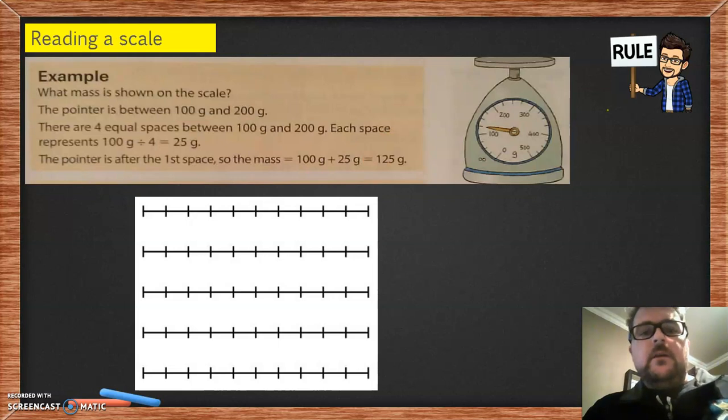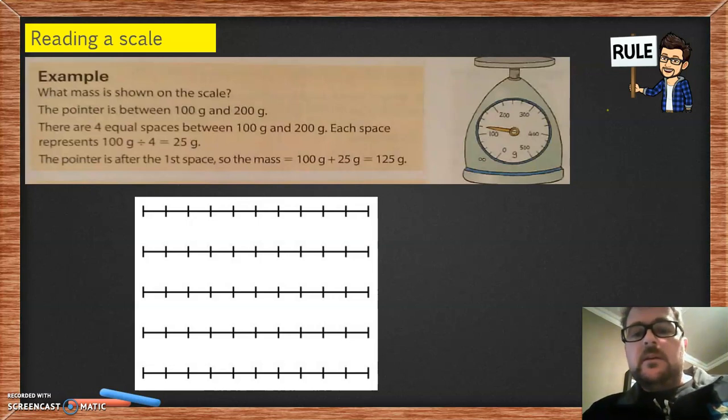Okay, now reading a scale. Boys and girls, most scales work on a circular format. For the purpose of a lesson, I'm going to take those and put them in straight lines to explain to you how you would read a scale.